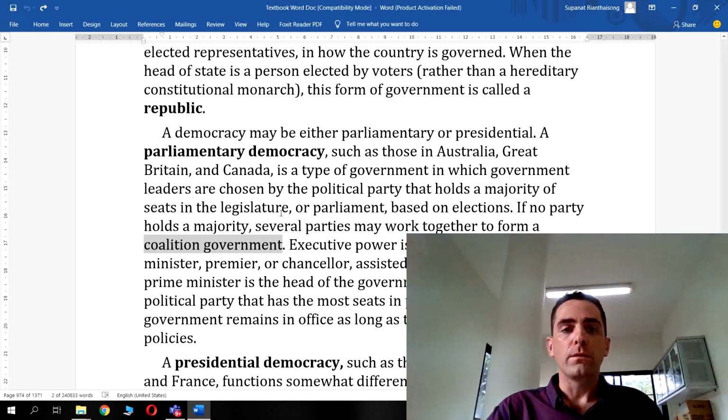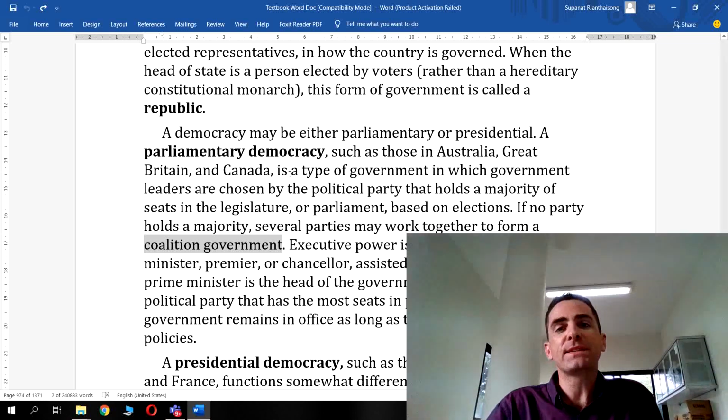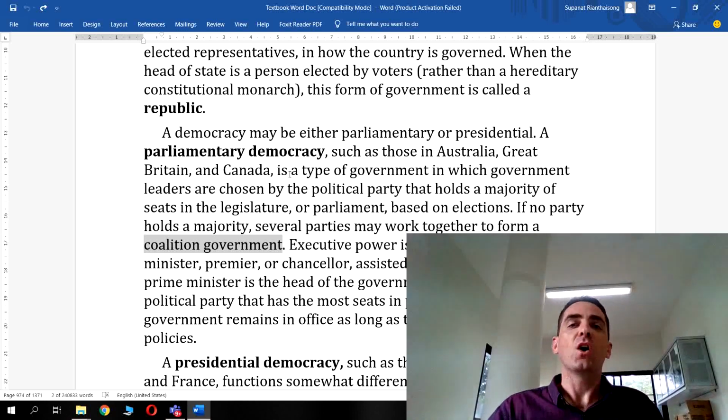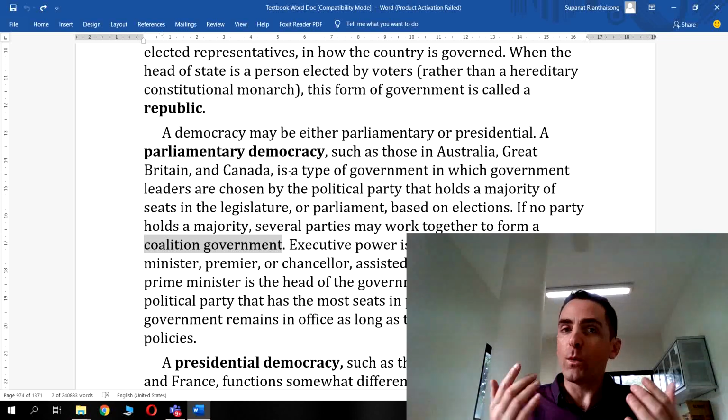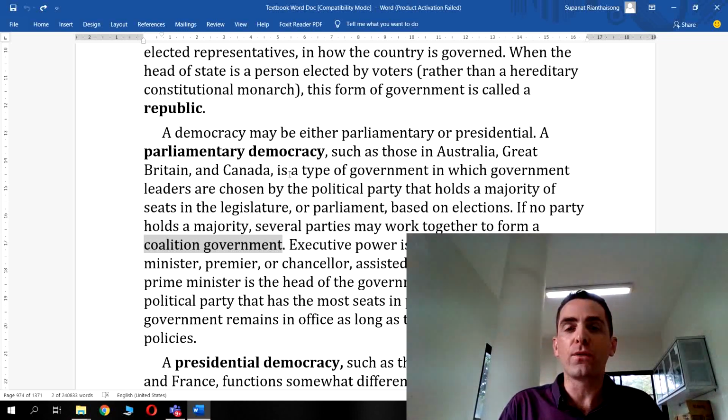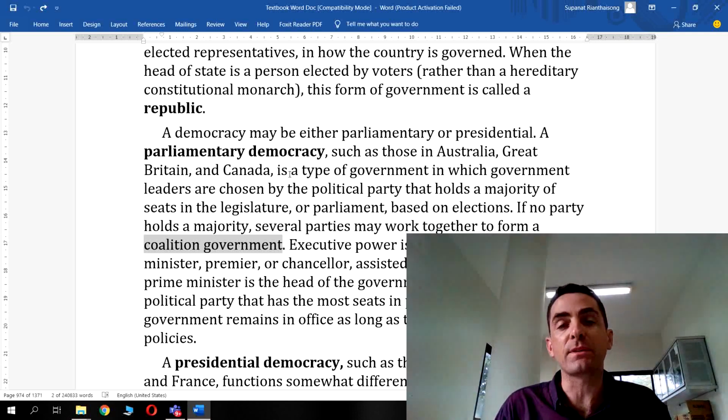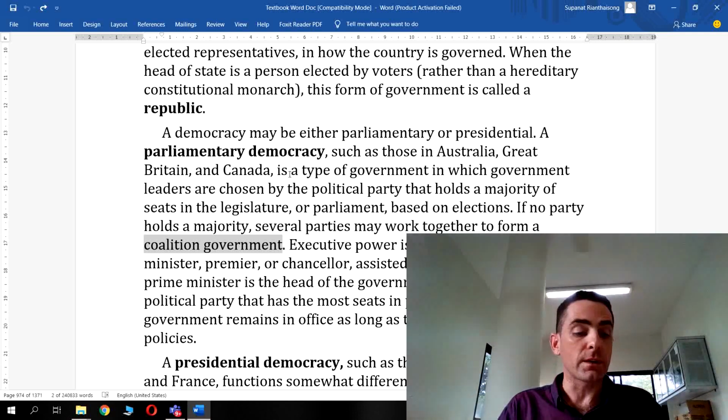The aim of the system in the UK is for one party to get a majority of votes, and then they take government and form a strong government. To do that they need over 50% of the vote, and that often doesn't happen.